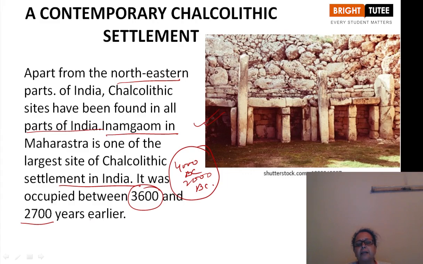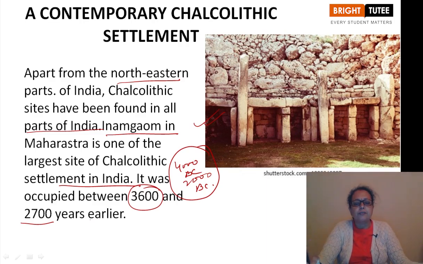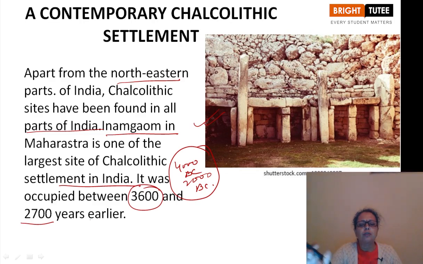in Karnataka. So these are the settlements found here in our country, throughout the country, not only at a particular site. Inamgaon in Maharashtra is one of the largest Chalcolithic settlement sites, occupied between 3600 BC and 2700 BC.